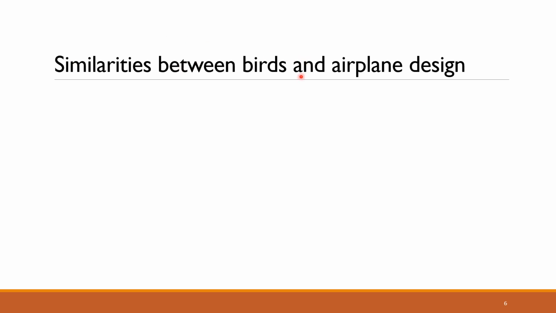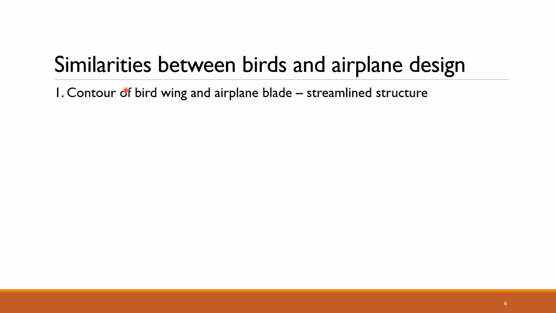So coming to the similarities between birds and aeroplane design, the first important similarity is the contour or the shape of the bird's wing and the aeroplane blade. Both of them have a streamlined structure.